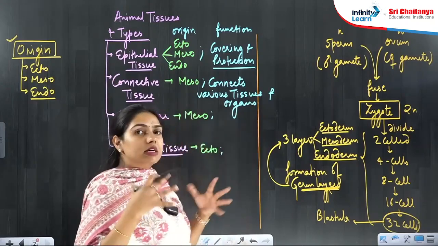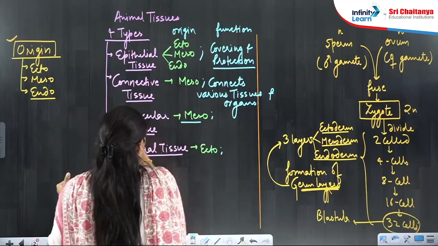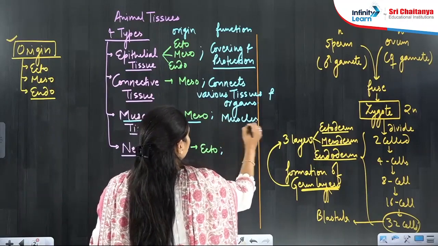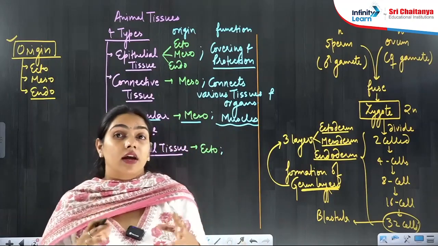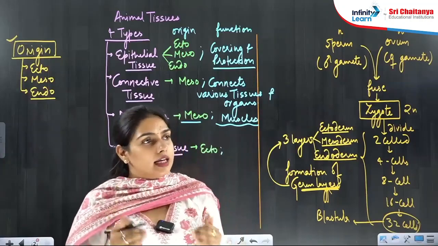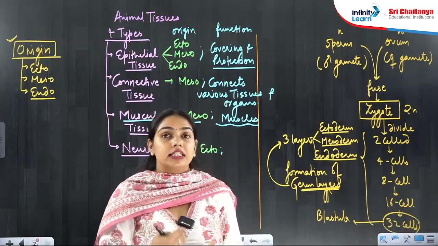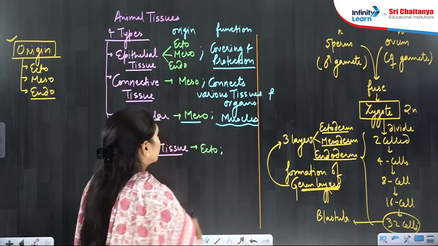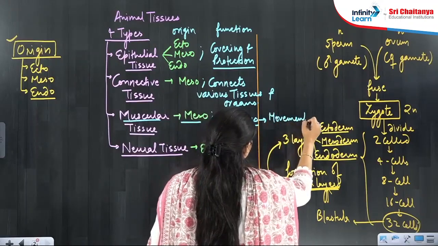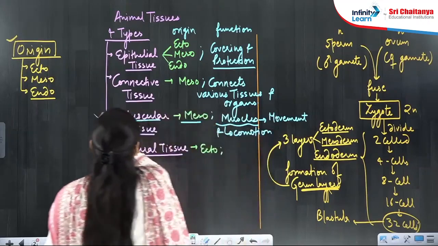In your body, wherever there is a connection, that connection is due to the connective tissue. Muscular tissue forms your muscles, beta, and without muscles you cannot move. You cannot move your hand, your head, or your body, and you cannot change your place. Whenever there is a change of place, that is known as locomotion. So muscles do movement and locomotion. Movement and locomotion is done by muscular tissue, beta.